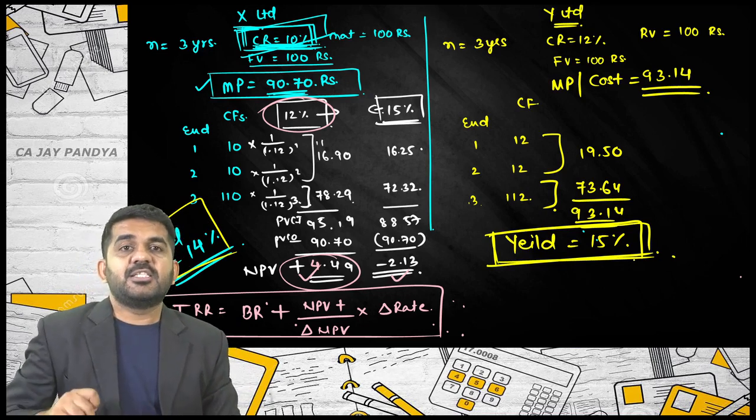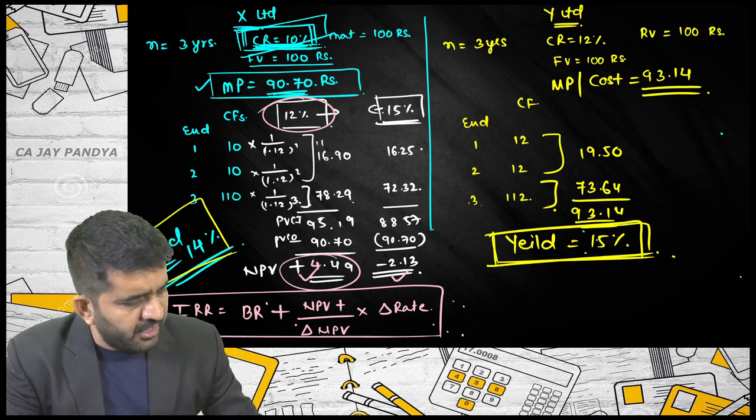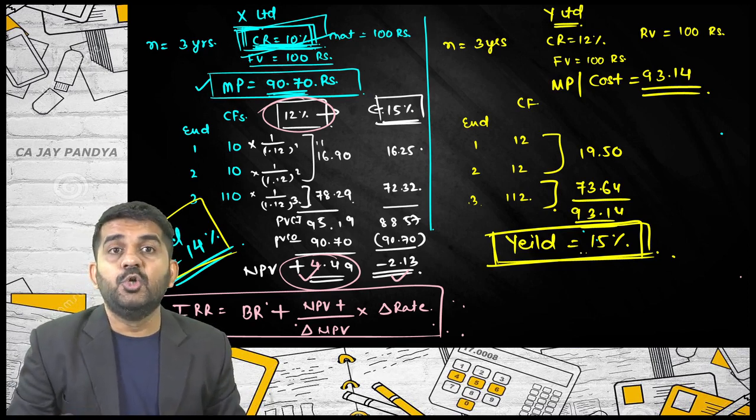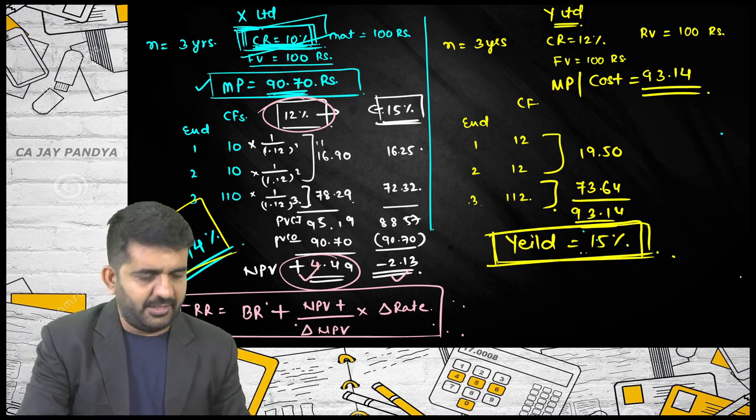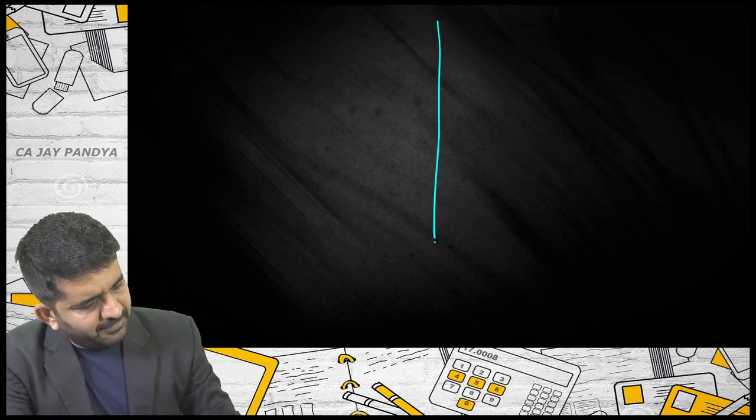Second concept in bond is the duration, and believe me, it is extremely difficult to understand. Duration of bond. I will again be finding out duration of X Limited.